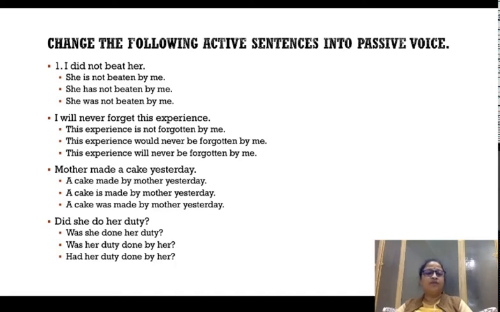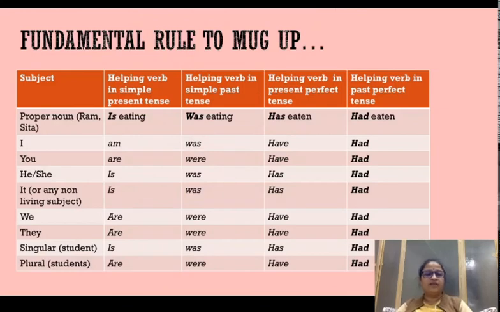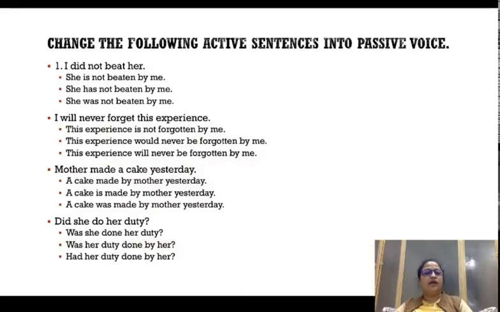Was not beaten. Did not beat is now going to become was not beaten, and she is going to take was. Like I told you before, she के साथ हमेशा, he and she in the simple past tense, always take was. Right, she was not beaten by me.